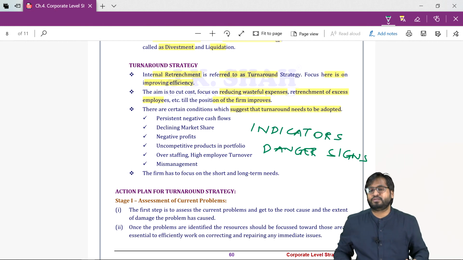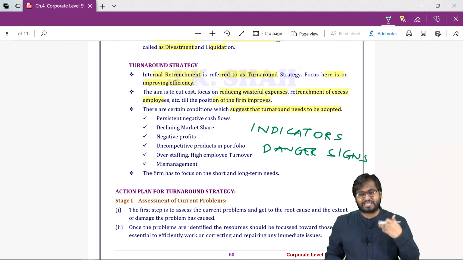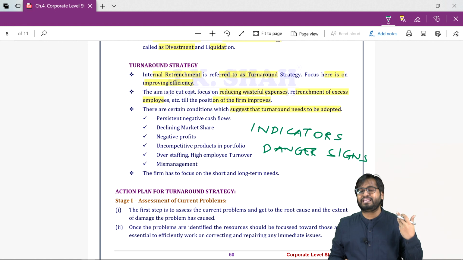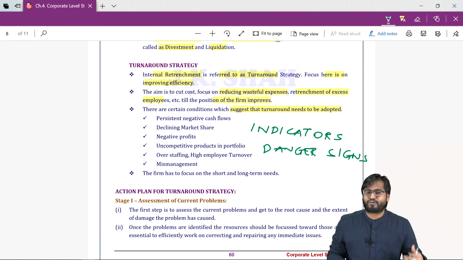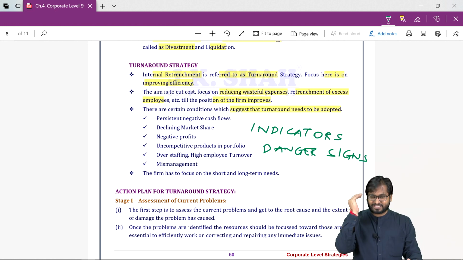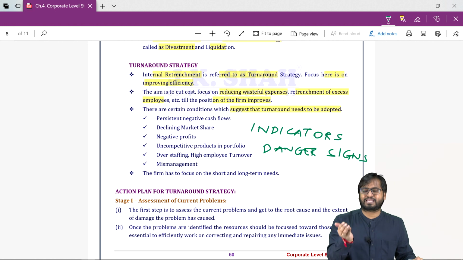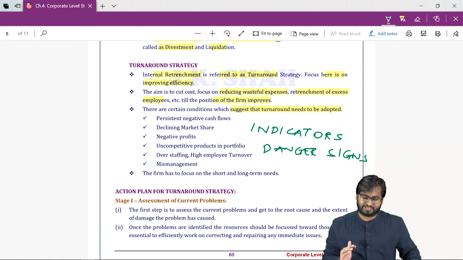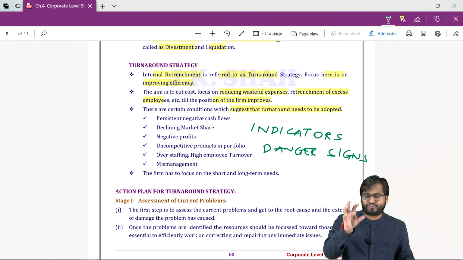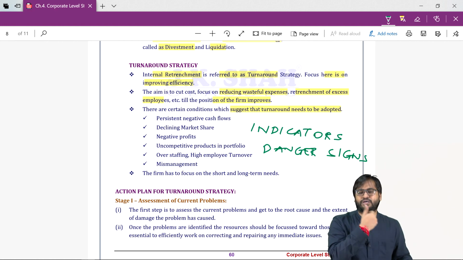Negative profit. Here we are selling our product at losses. Why? Because we are making uncompetitive products. So just to stay in the competition, we are temporarily selling our products at losses. So these are the few indicators or danger signs that the firm should undergo turnaround.